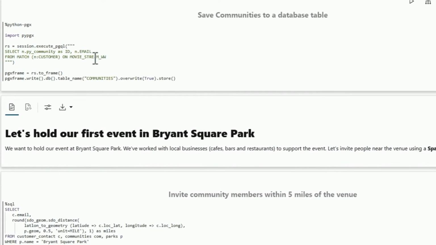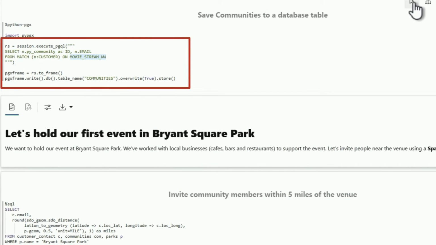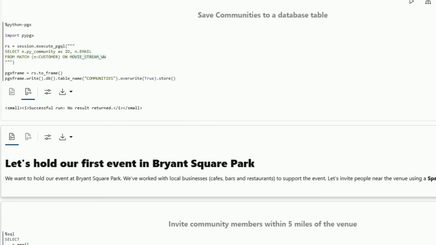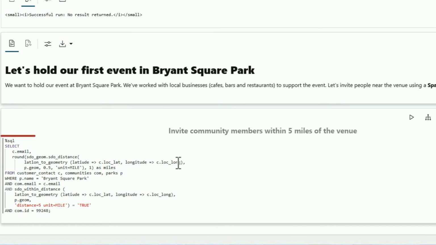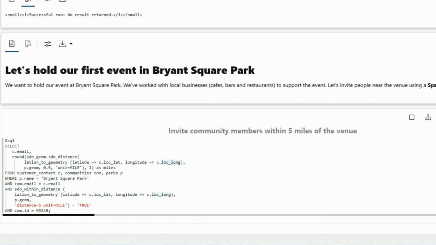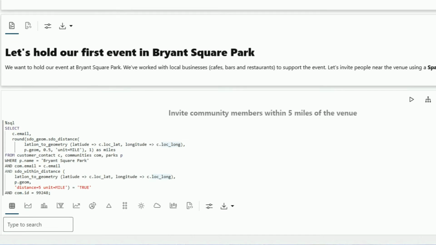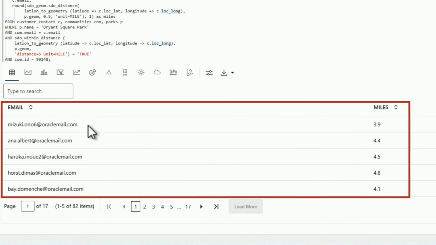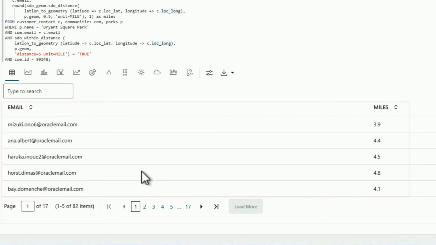And now I'm going to use it also to say, well, I'm going to have an event at Bryant Square Park in Minneapolis, and I'm going to find people who live within 5 miles. So now I'm doing a spatial query on top of JSON data, on top of relational data, on top of this graph, right? This is where analytics, it's nice when it's all in one place, because you can do all these different types of analytics on the same data, right? And so now I'm only going to invite people who are within 5 miles of the venue, right?